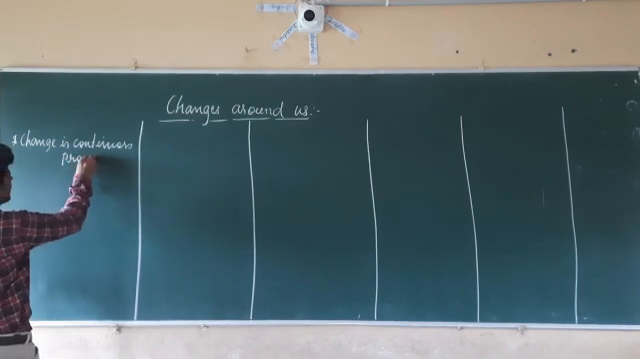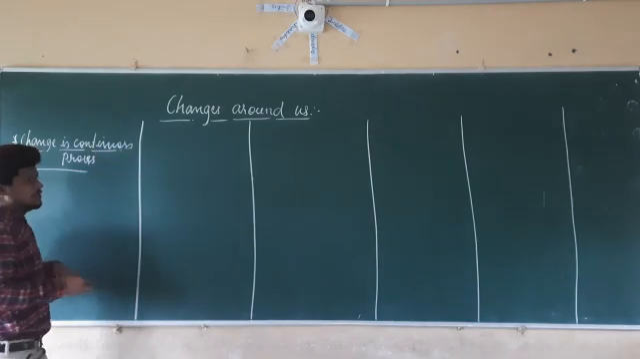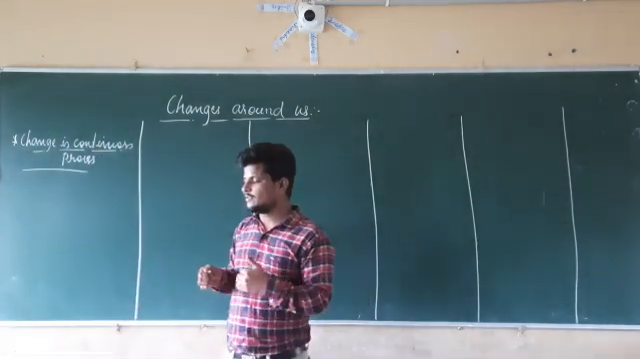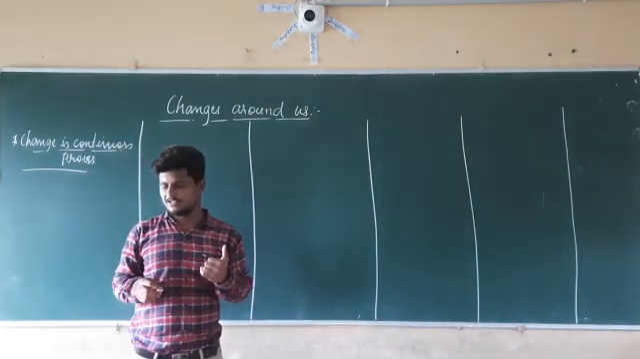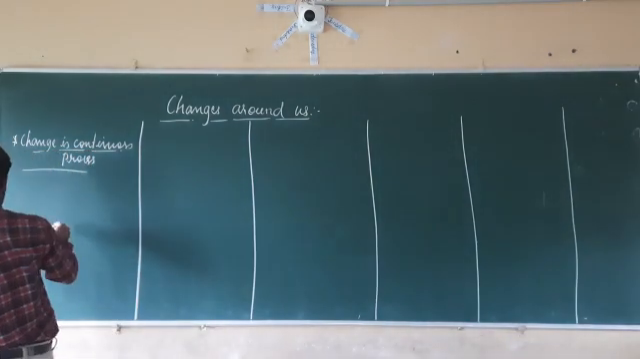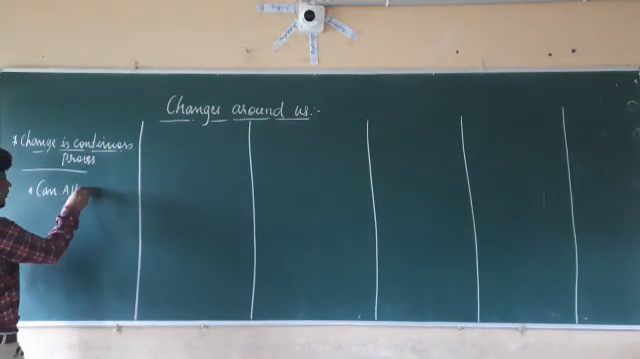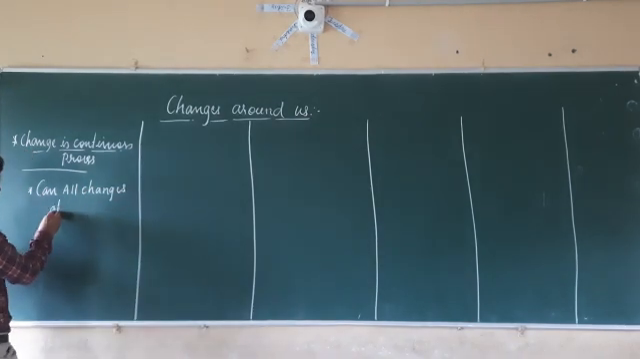You have to write some examples of these changes in your book. Whatever changes you see in your surroundings, you have to write them. Next we are going to see: can all changes always be reversed?